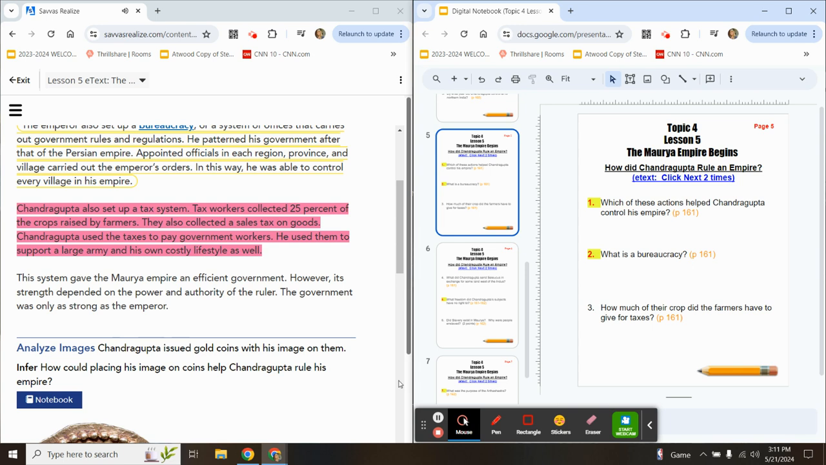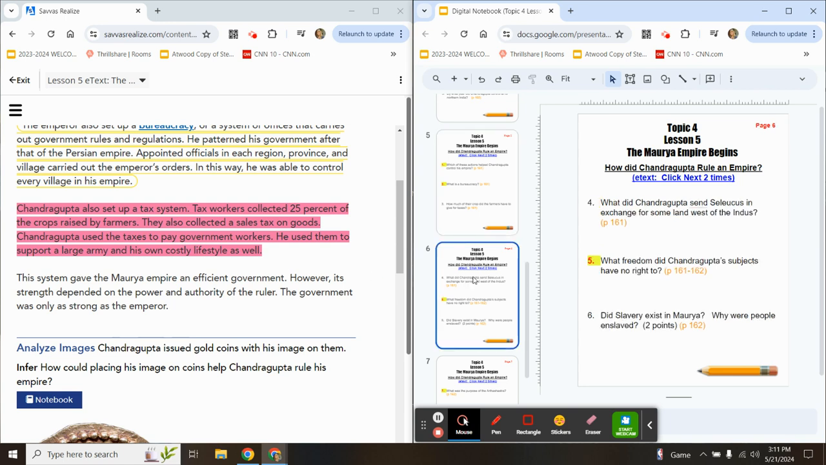This system gave the Maurya Empire an efficient government. However, its strength depended on the power and authority of the ruler. The government was only as strong as the emperor. How much of their crop did the farmers have to give for taxes? Go ahead and find that answer in this pink highlighted paragraph.